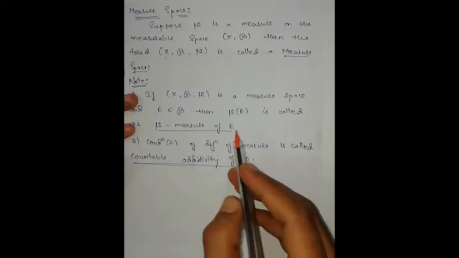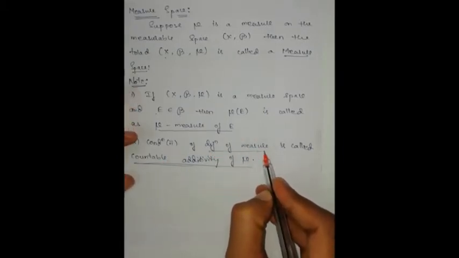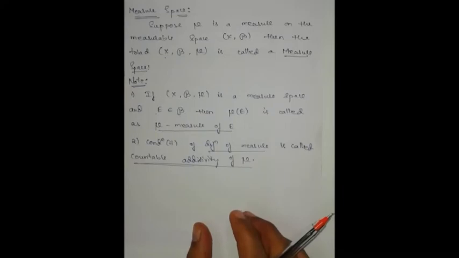Condition 2 of the definition of measure, that is mu of union i equal to 1 to infinity E_i is equal to summation i equal to 1 to infinity mu of E_i, where all the E_i are pairwise disjoint sets in script B.